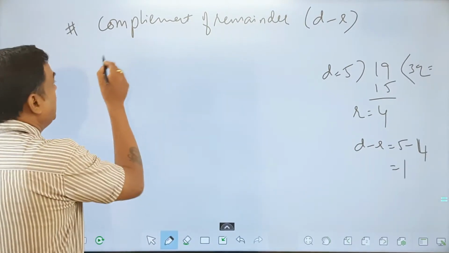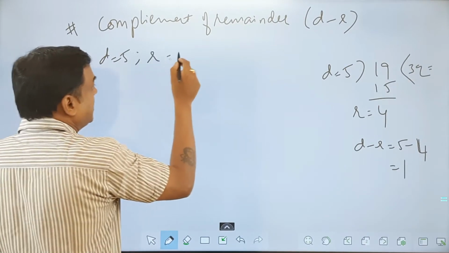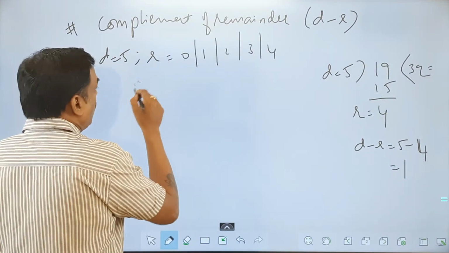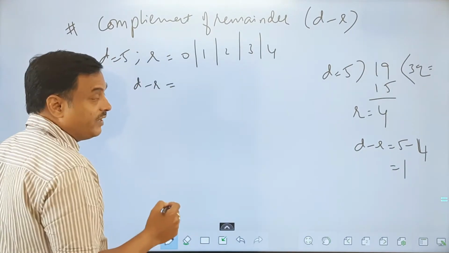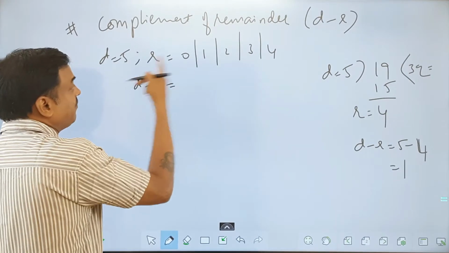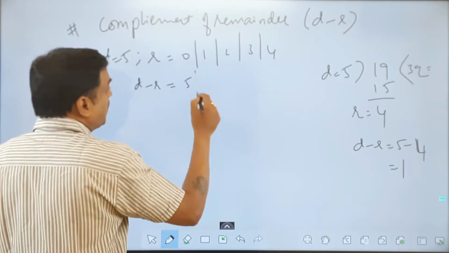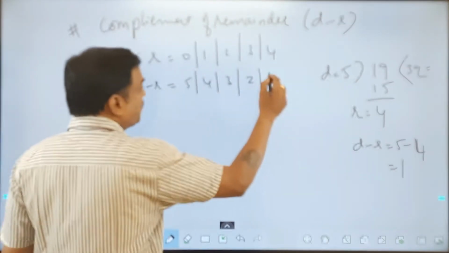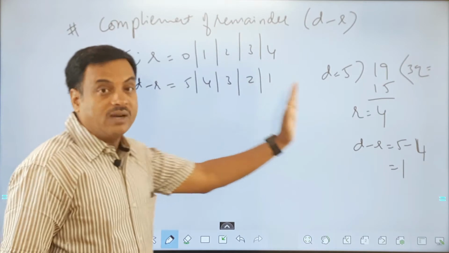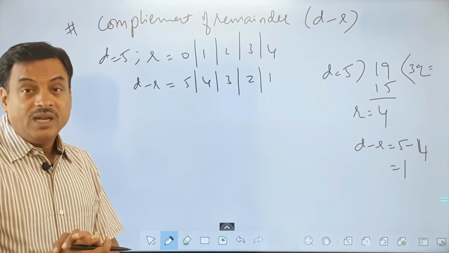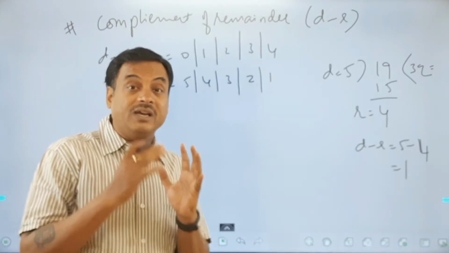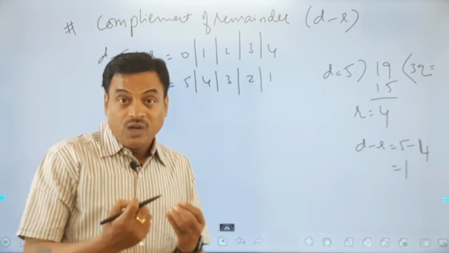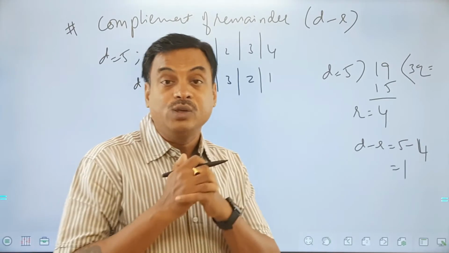I'll tell you what. If the divisor is 5, what are the remainders I'll get? 0, 1, 2, 3 and 4. What is complement of a remainder for every one of them? d minus r, 5 minus 0 is 5, 5 minus 1 is 4, 5 minus 2 is 3, 5 minus 3 is 2, 5 minus 4 is 1. All these numbers are called complements of remainders. Now you must be wondering, till now we never heard about complements of remainders or used it. So in what way can the complement of a remainder be useful for us?